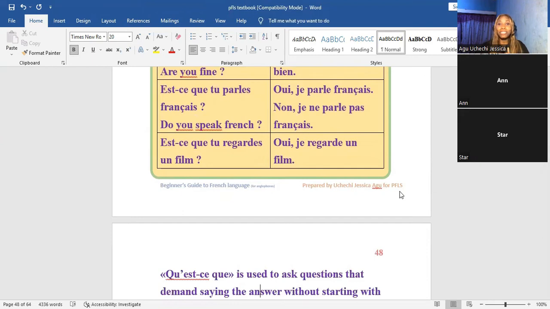So that being said about est-ce que, I'm sure now we can at least make efforts in asking questions using est-ce que, because now we know what to expect as an answer, and we also know how to place the words. You place it in front of the sentence. You say it first before you ask. You could say tu parles français? It's a question, right? But you can still say est-ce que tu parles français? It's just the same thing.